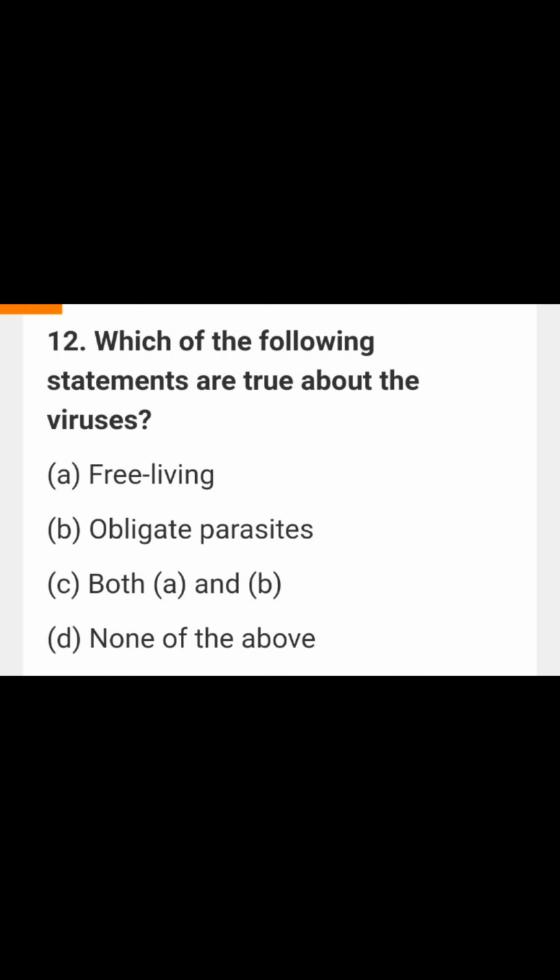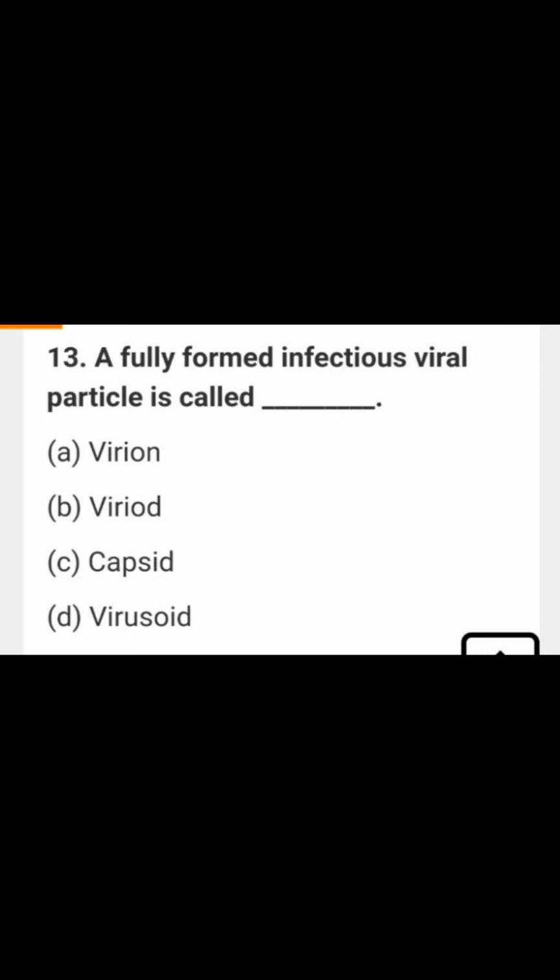Okay, and the next one: which of the following statements are true about viruses? They are free living, obligate parasites, both A and B, or none of the above. In this question, viruses are not free living, so you have to choose obligate parasite. They don't live without the host, so we have to choose the option obligate parasites. And the next one: a fully formed infectious viral particle. We already had this bit previously, the question formation is just different. A fully formed infectious viral particle is known as virion.